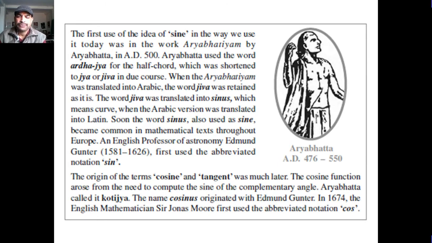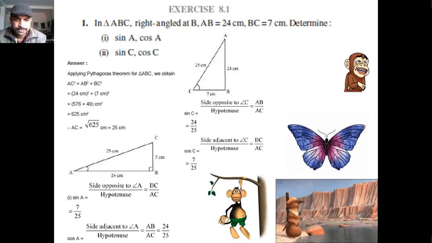The origin of the terms cosine and tangent was much later. The cosine function arose from the need to compute the sine of the complementary angle. Aryabhatta called it kotijya, and the name cosinus originated with Edmund Gunter in 1674. The English mathematician Sir Jonas Moore first used the abbreviated notation cos.